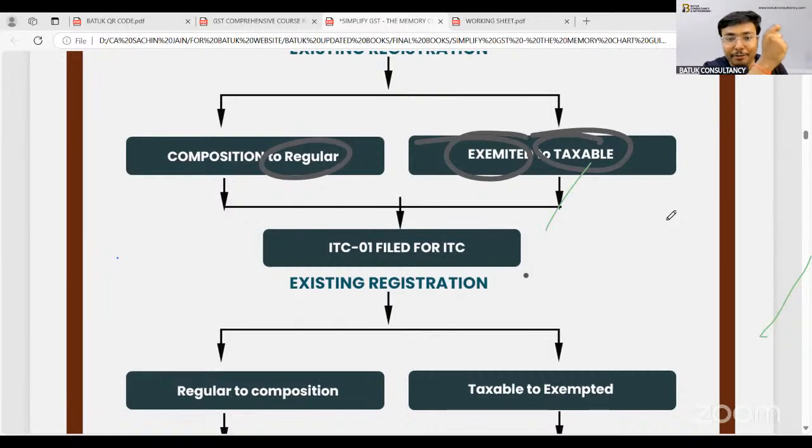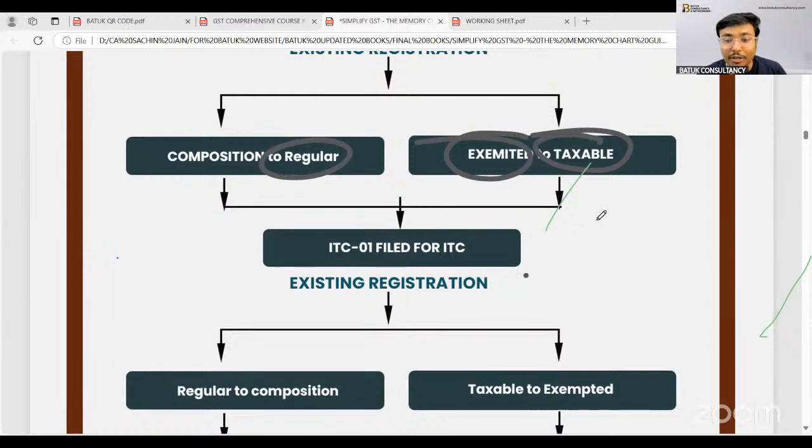So whatever input goods are in stock as on the date of liability to convert from composition to regular, that person should be eligible to claim the input tax credit, because on those goods in the inventory, the GST will be applicable after conversion. So when the person is paying the output tax, that person should be eligible to claim the input tax credit as well.